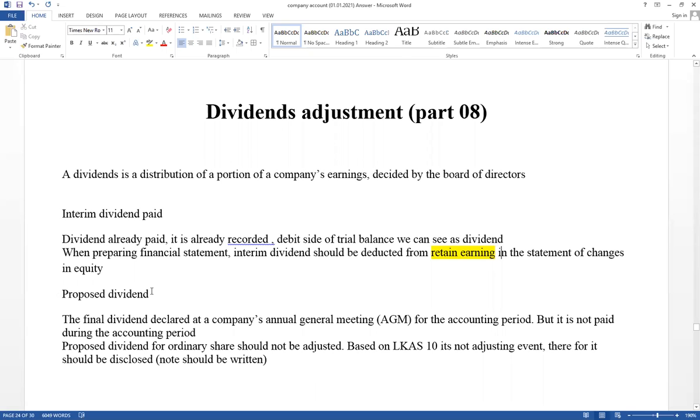Second one, proposed dividends. Proposed dividends means only proposed, not paid in cash.